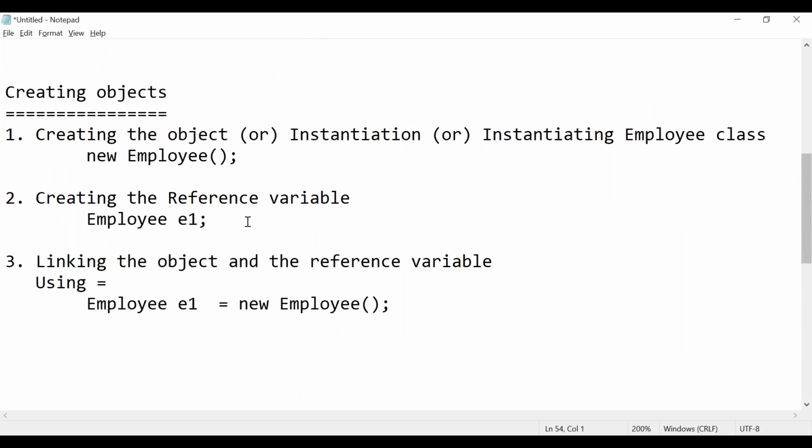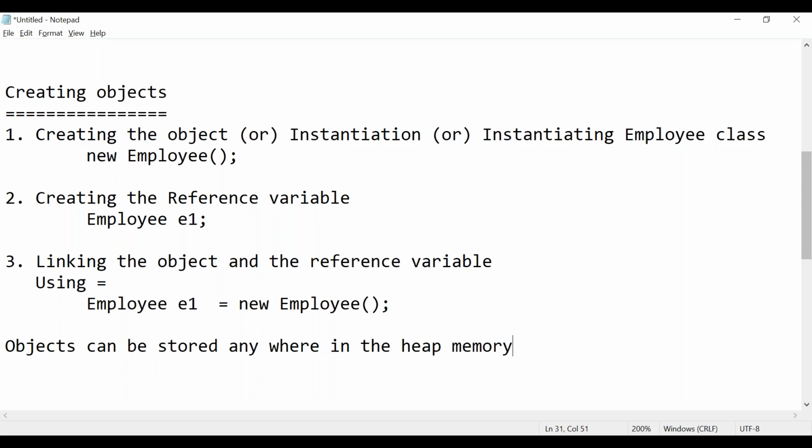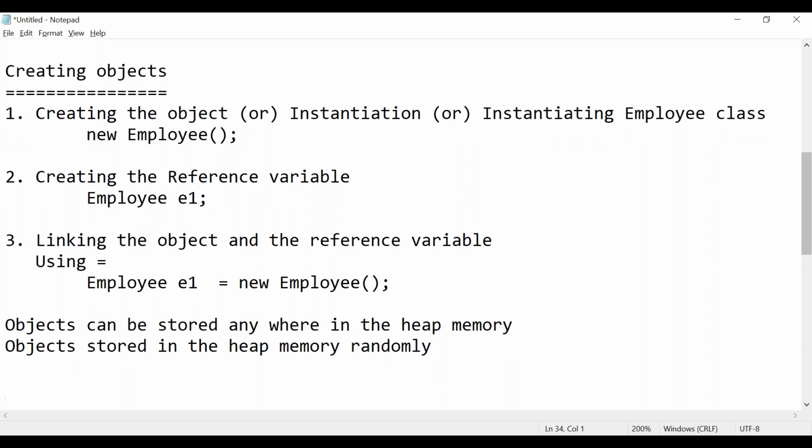Please note down this point. Objects can be stored anywhere in the heap memory, randomly.